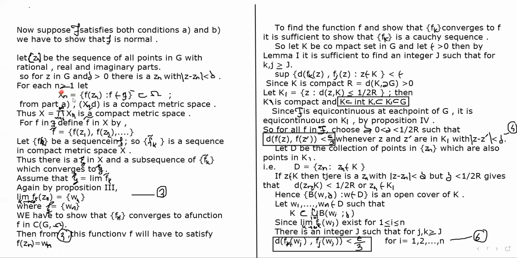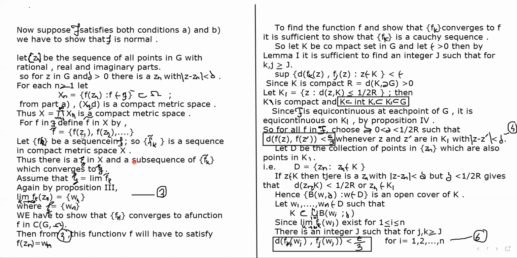Then we consider Xn, the closure of the set of f of Zn, and this Xn is also a subset of omega. From part A we can say that Xn with d is a compact metric space, and we define capital X as the Cartesian product of Xn. As each Xn is a compact metric space, its Cartesian product is also a compact metric space.